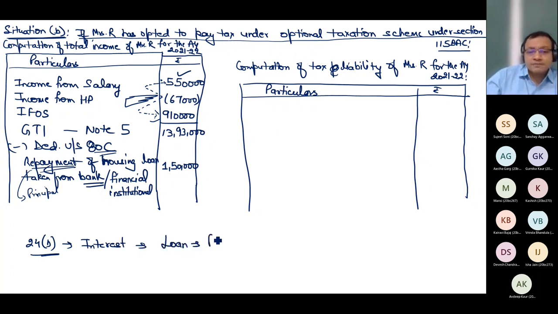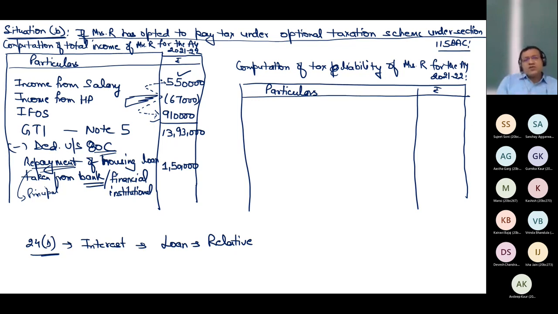That is also allowed. If you have taken the loan from a relative for housing loan and you are paying the interest, that is also allowed as deduction. There is no problem. But for 80C, if you have taken the loan from a relative and you are repaying the principal, you cannot claim 80C as principal repayment. To claim 80C, the loan must be from bank or financial institutions.